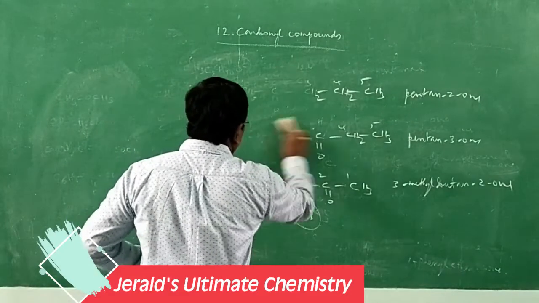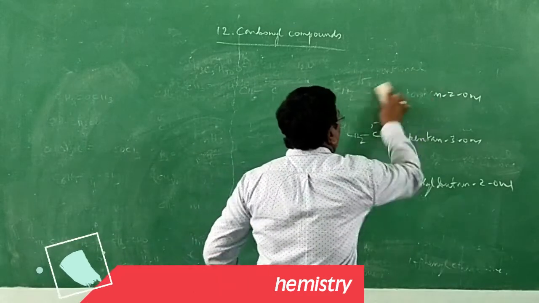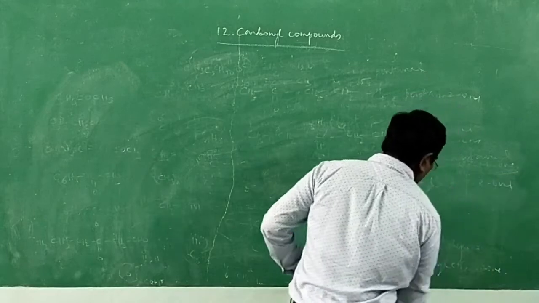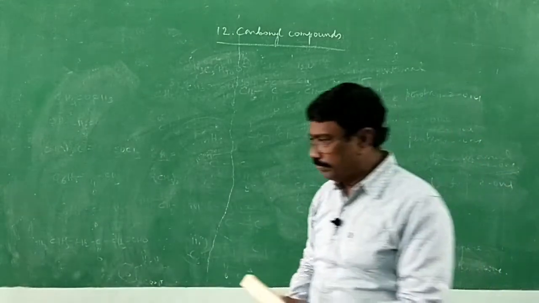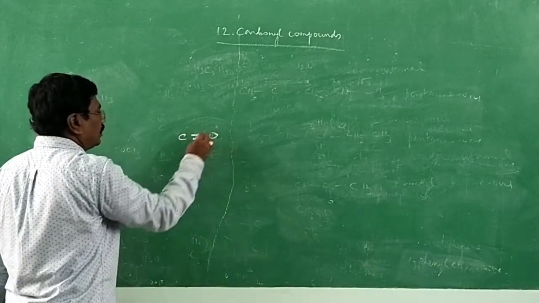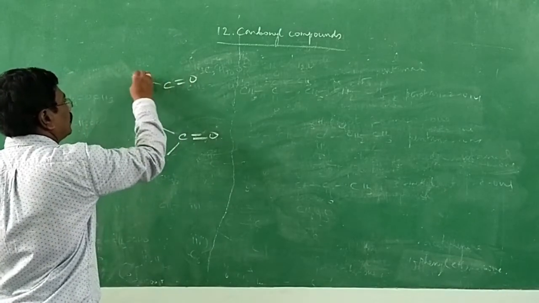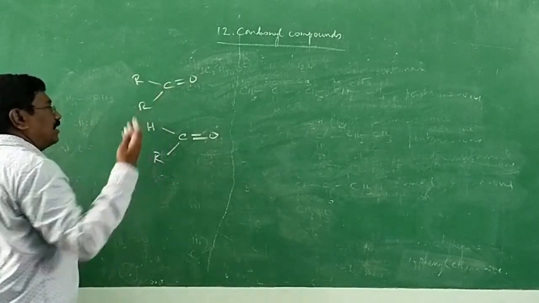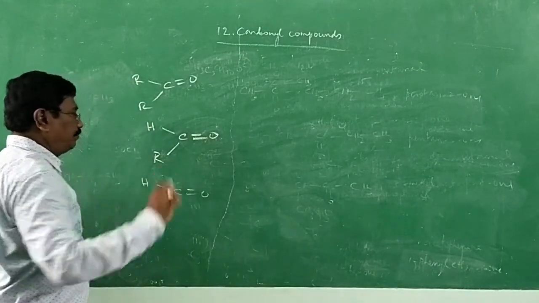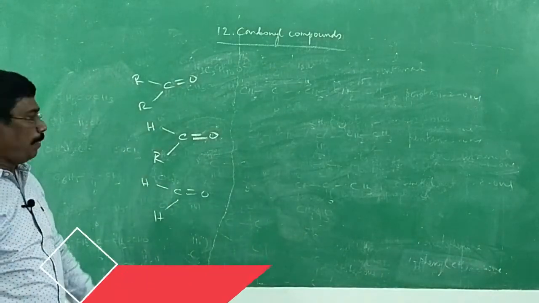This session is exclusively for knowing the structure of the carbonyl compound. All right. So let me discuss the structure of the carbonyl compound, the carbonyl group. C double bond O with H, or R, C double bond O with R and R. These are carbonyl compounds. Sometimes C double bond O with H and H. Formaldehyde, other aldehydes, ketones. That's all.